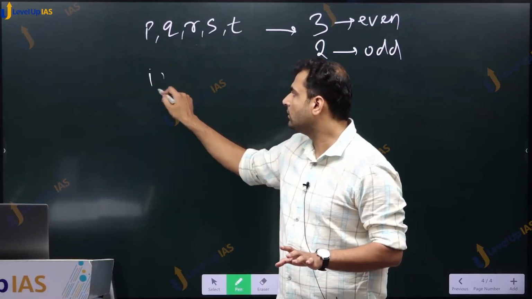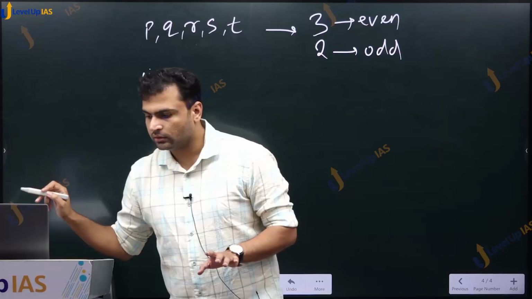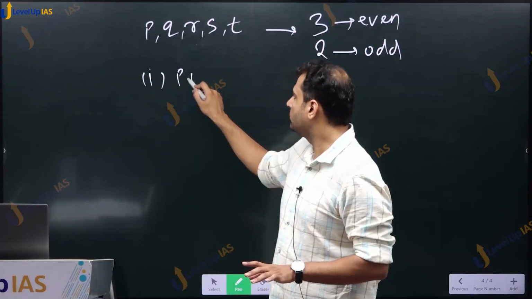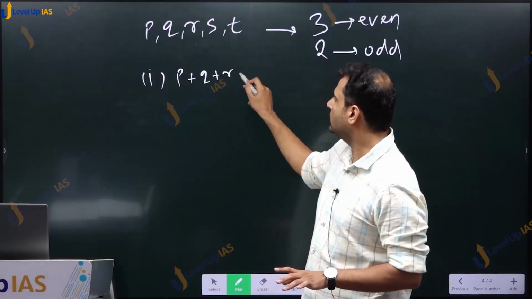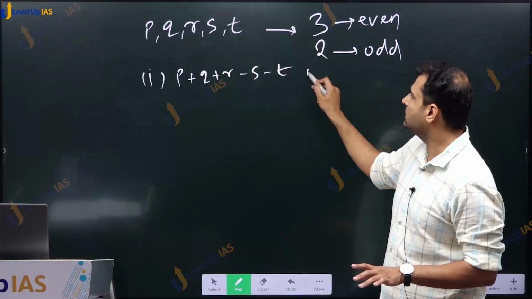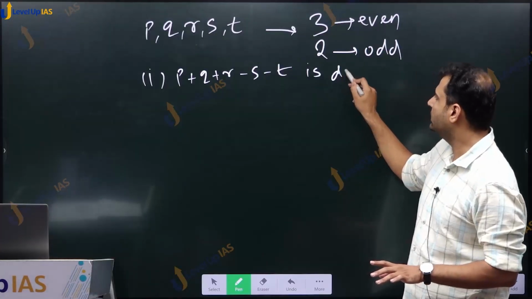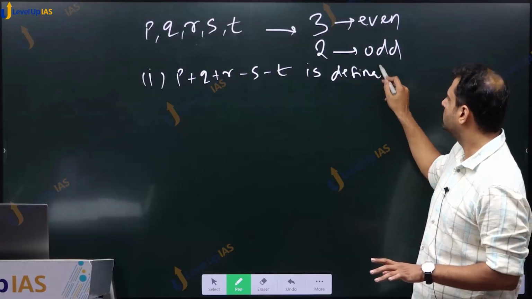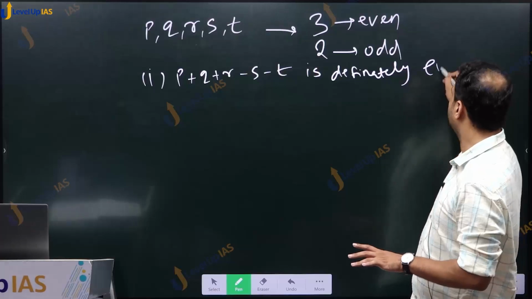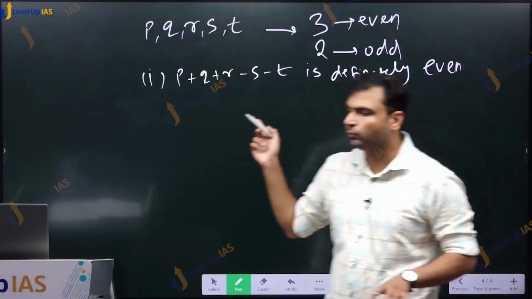Statement number 1 is P plus Q plus R minus S minus T is definitely even. That is statement number 1.